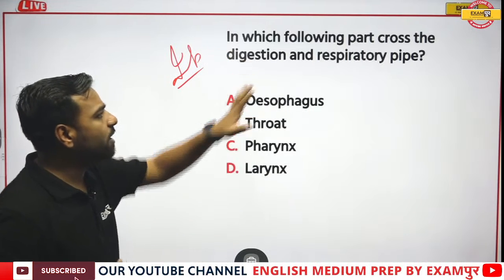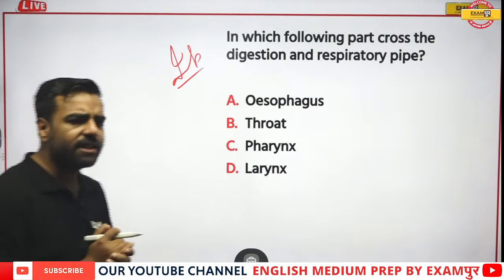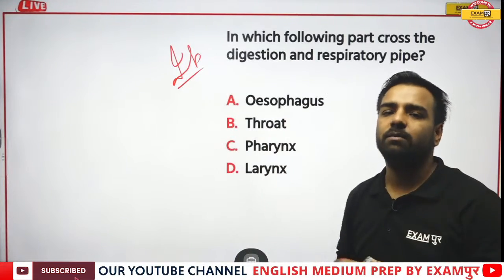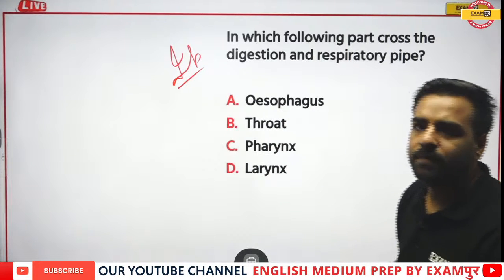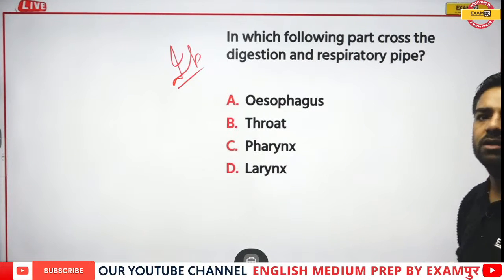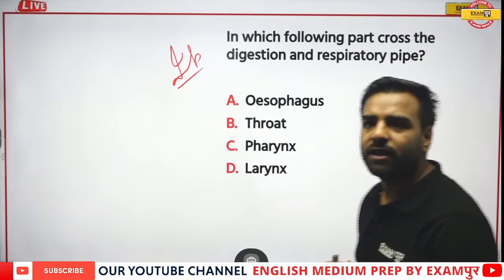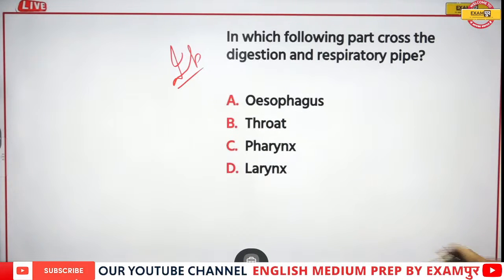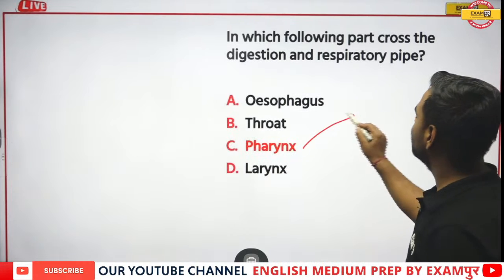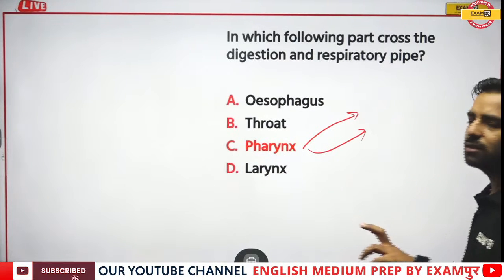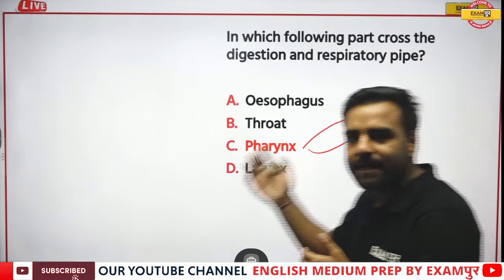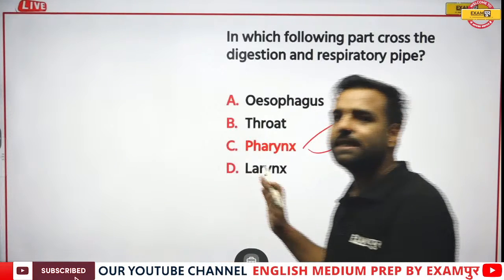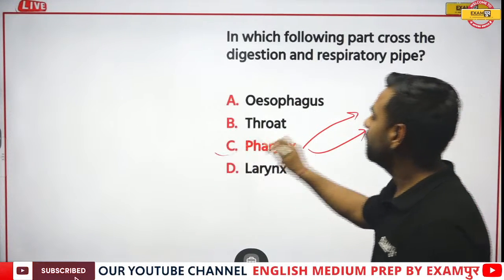See, if I talk about the digestive and respiratory system, that means if I talk about respiration, I'm talking about breathing in and breathing out. So here, several answers are coming. Ilma is saying the throat. S.S. Sharma is giving answer A, that is esophagus. So sorry, you both are wrong. Here, we'll talk about the pharynx, which plays a significant role in both the digestive system and respiration, because it lies over here. So please remember, it would be pharynx.